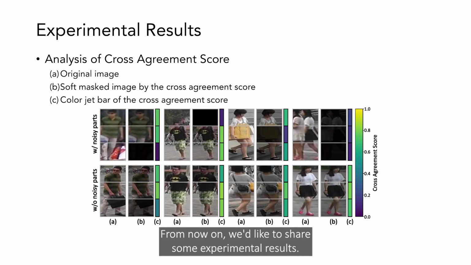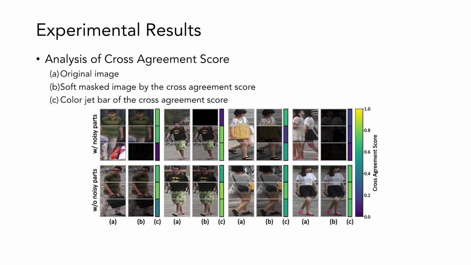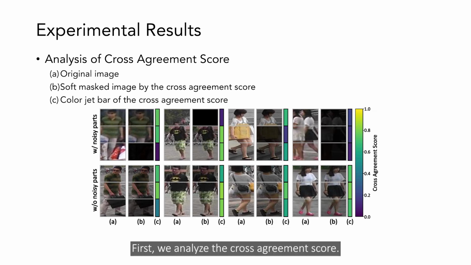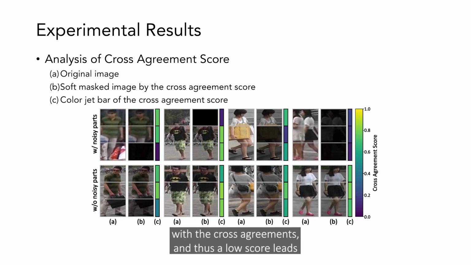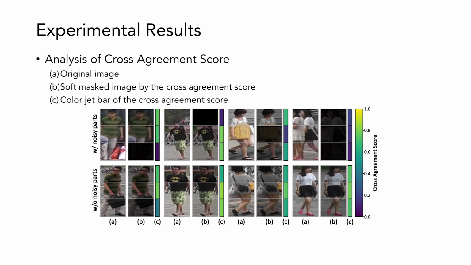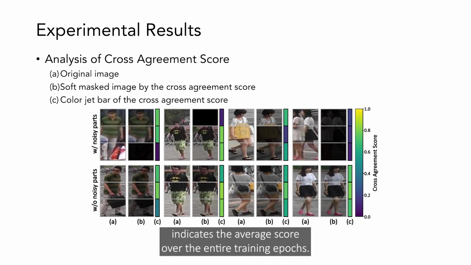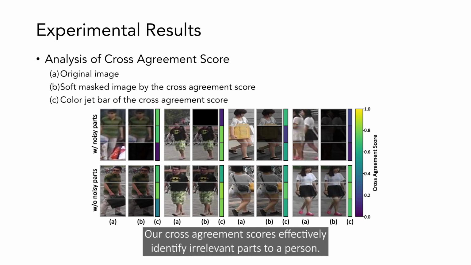From now on, we'd like to share some experimental results. First, we analyze the cross-agreement score. We visualize a soft masked image by multiplying the image intensity with the cross-agreements, and thus a low score leads the corresponding part of an image to become dark. Each region of a color jet bar indicates the average score over the entire training epochs. Our cross-agreement scores effectively identify parts irrelevant to a person.